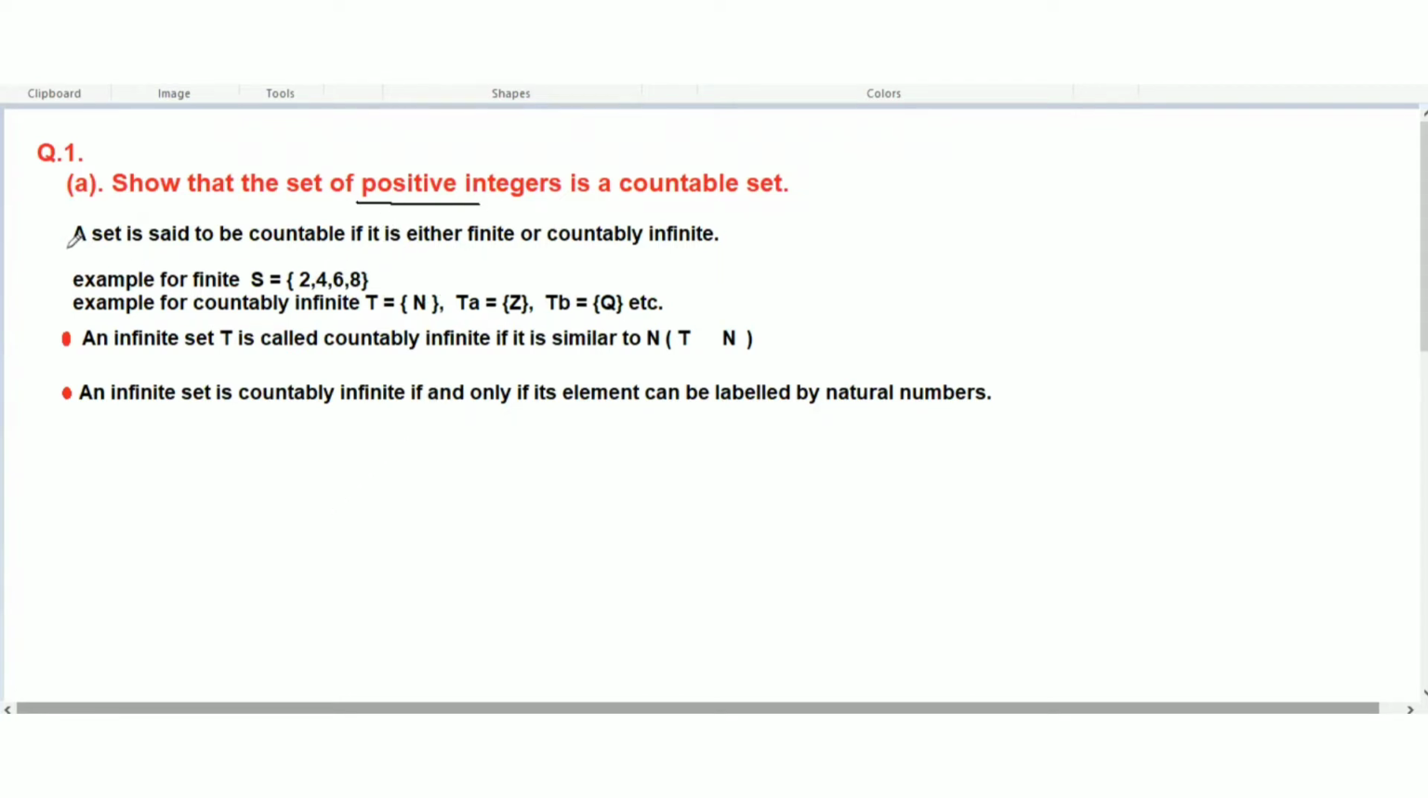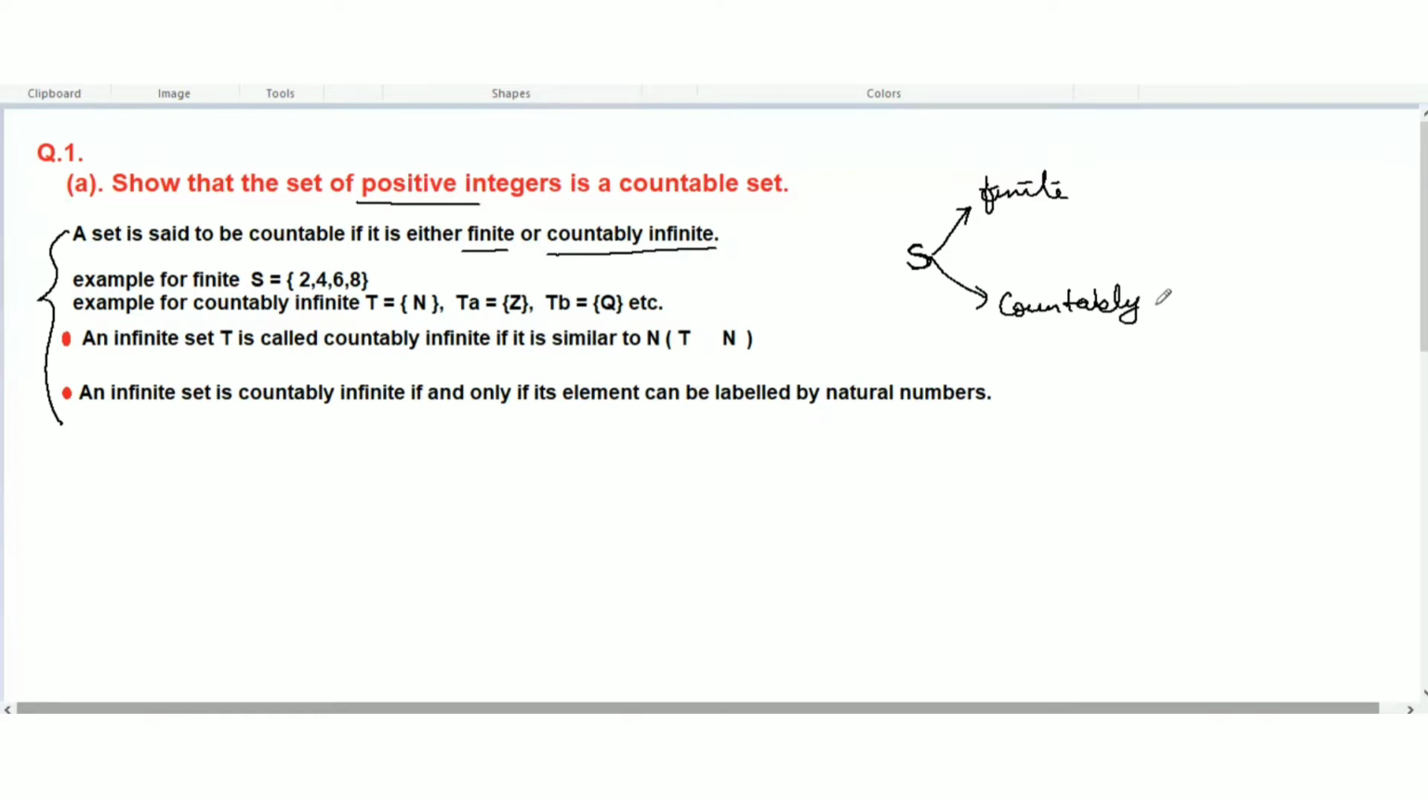And this is the definition of countable set here. The definition says a set is said to be countable if it is either finite or countably infinite. So say we have a set S. If it is a countable set, it has to be either finite or countably infinite.